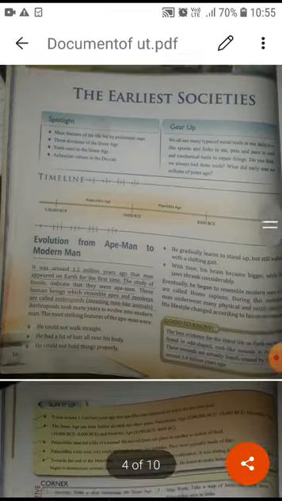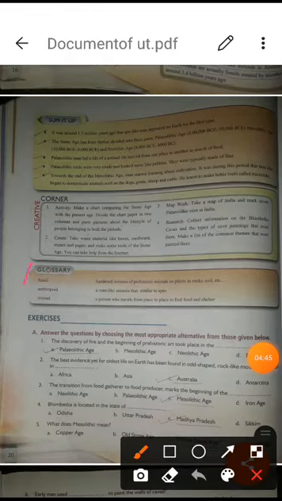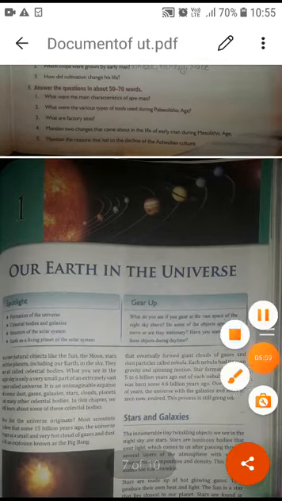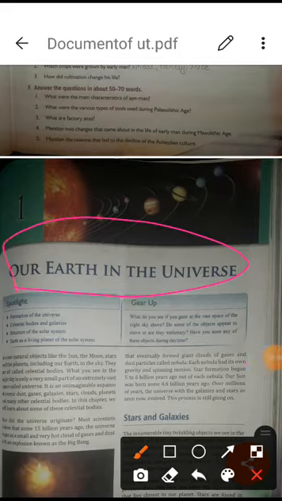So students, in this way you have to go through again whatever is given in the glossary. You are supposed to have one look over the glossary also. Same thing, the exercise, whatever exercise is given here, it is an important portion, and you can just see all the things. Same thing about your universe. In the universe also you can see all the planets you are learning from the previous classes also.